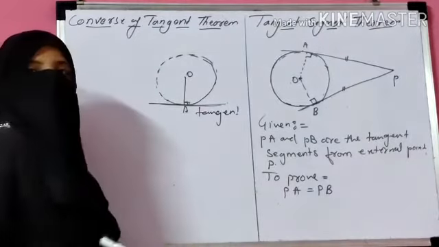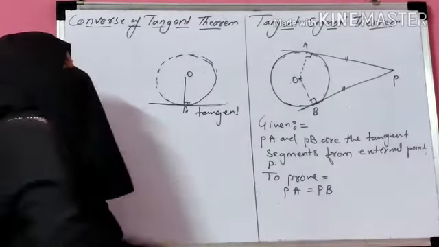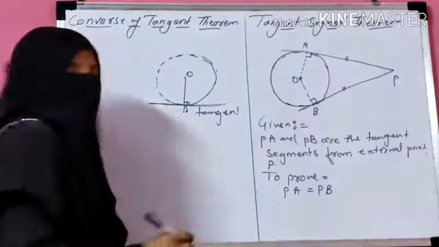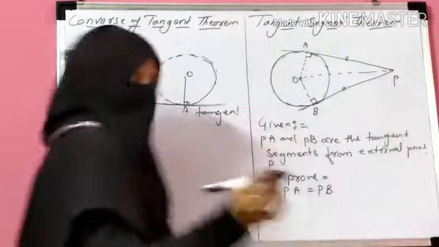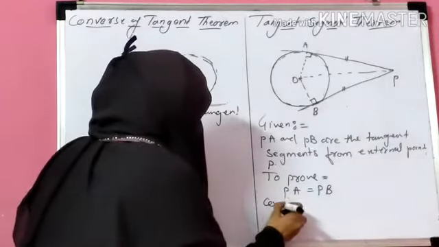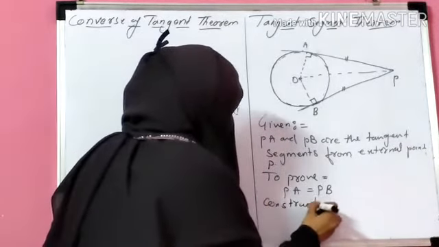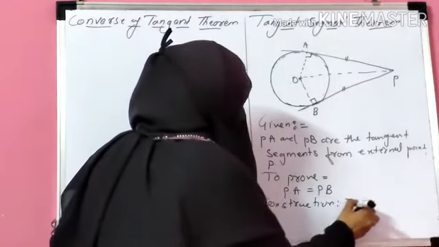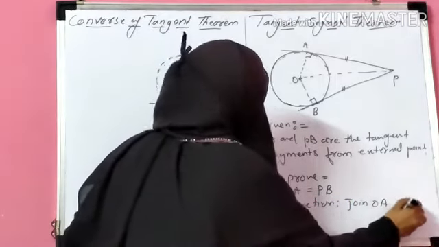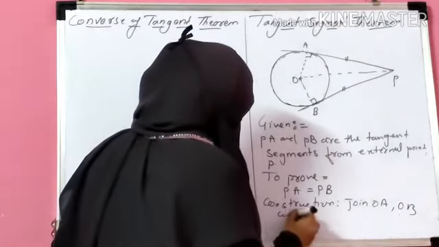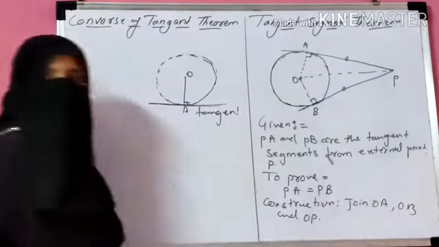So just now we discussed, by the tangent theorem, the tangent is perpendicular to the radius. Now join OP also. Writing construction: join OA, OB and OP.